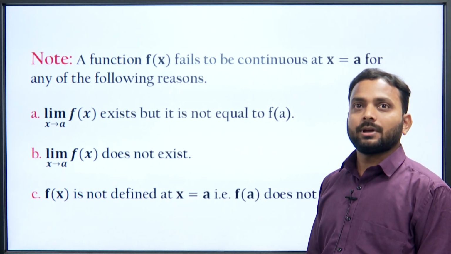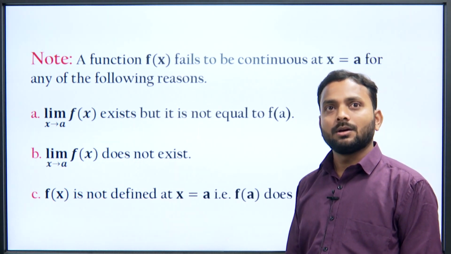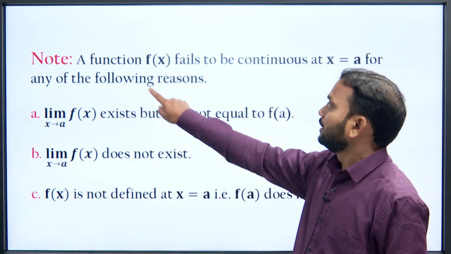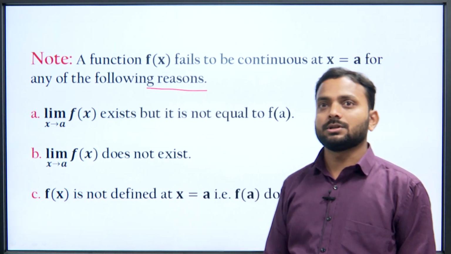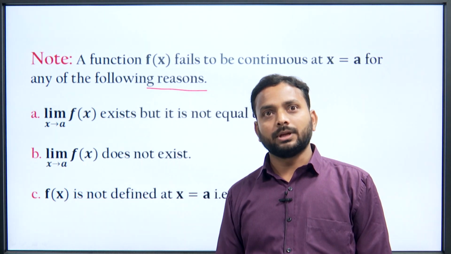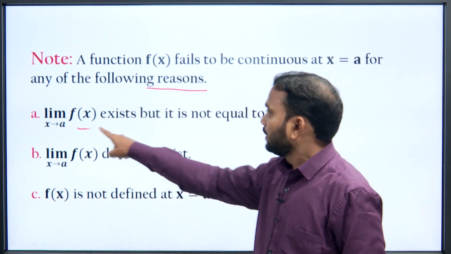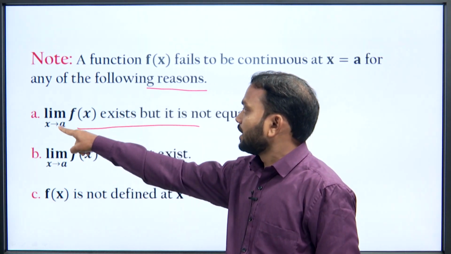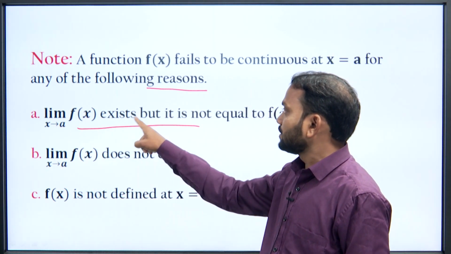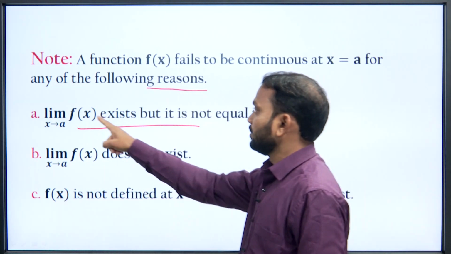So, a function f(x) fails to be continuous at x equal to a for any of the following reasons. Reason 1: limit x tending to a of f(x) exists, but it is not equal to f(a). What does this mean?